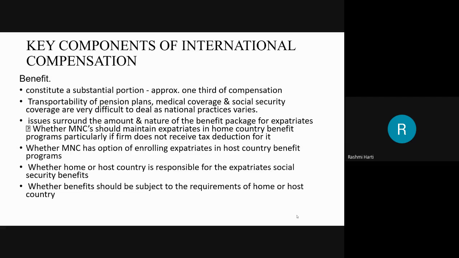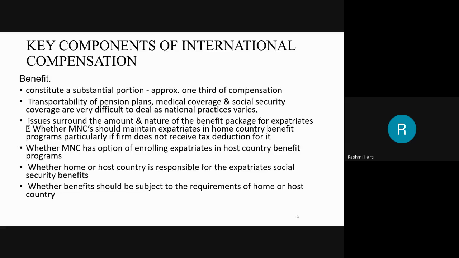Apart from that, the next issue is whether the multinational company has the option of enrolling expatriates in host country benefits, whether the host country allows that. Whatever benefits they are giving to their host country nationals, will they give the same benefits to the parent country nationals or third country nationals? Again, that is one of the issues. Apart from that, whether the home or host country is responsible for expatriate social security benefits. Who is responsible for paying the social security benefits to the expatriates, the parent country, the home country, or the host country?